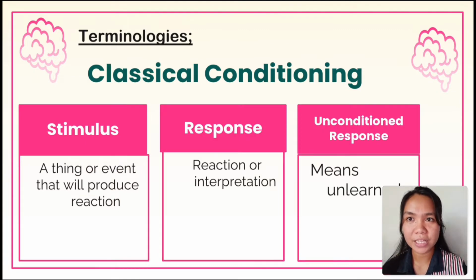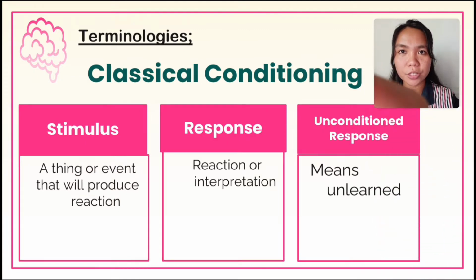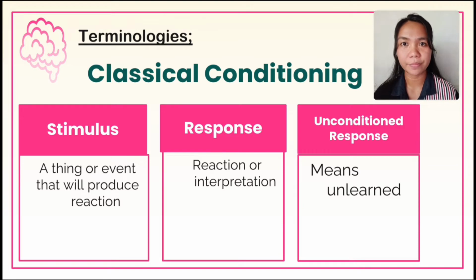Before we proceed, let's first learn some terminologies Pavlov uses in his experiment. First, we have the stimulus: a thing or event that produces a reaction. Next, we have the response: the reaction or interpretation. And the unconditioned response is the unlearned response.